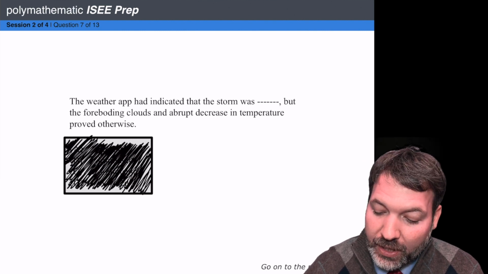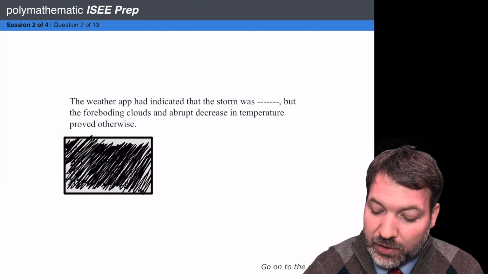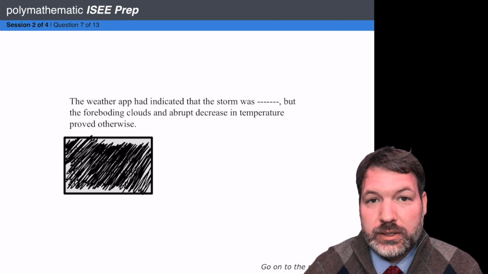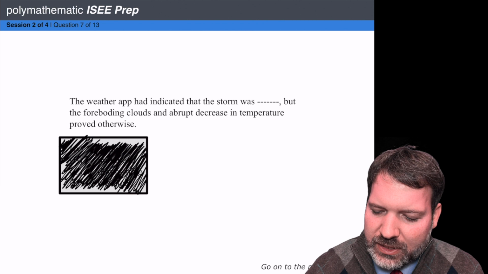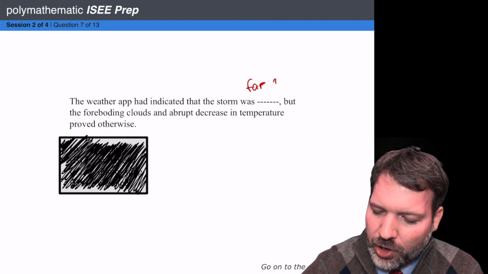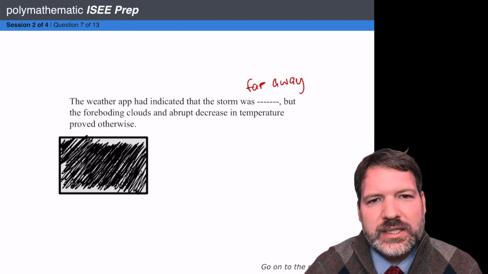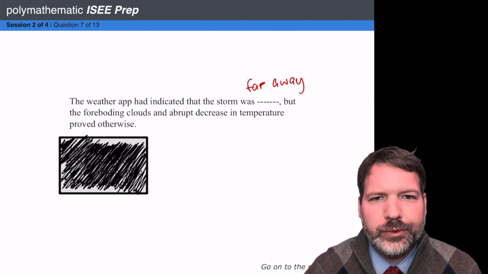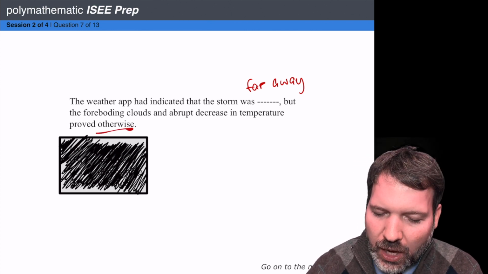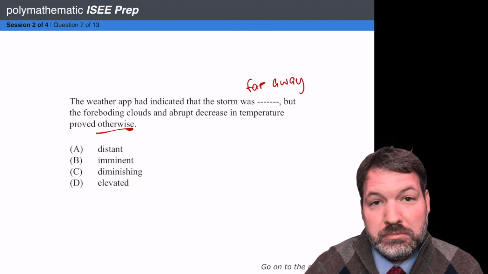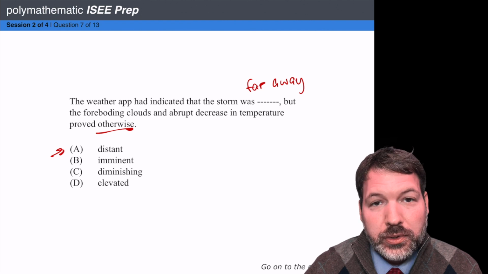The weather app had indicated that the storm was blank, but the foreboding clouds and abrupt decrease in temperature proved otherwise. The weather app must have said something like it was far away, because I'm surprised now that the temperature has decreased so quickly and the clouds are right here. It has proved otherwise. And so as I go to the choices, the weather app showed that the storm was distant. Yeah, I like answer choice A.